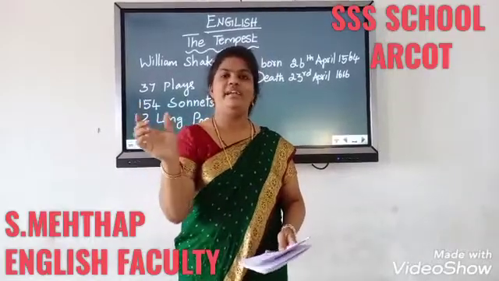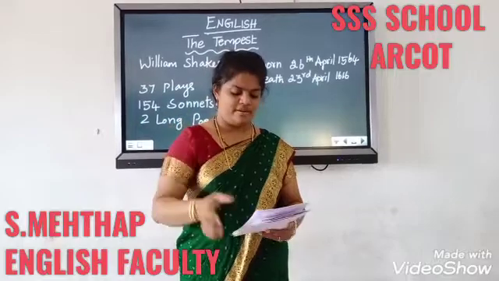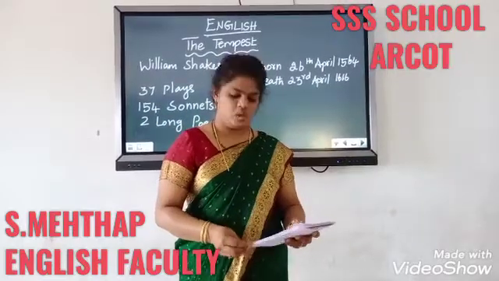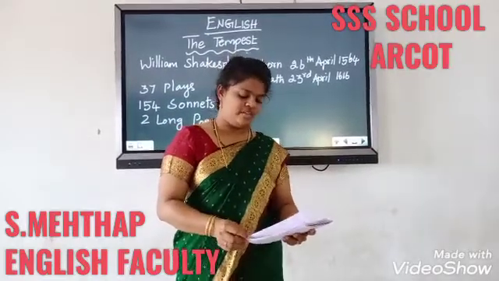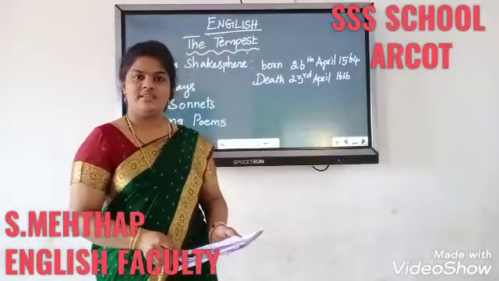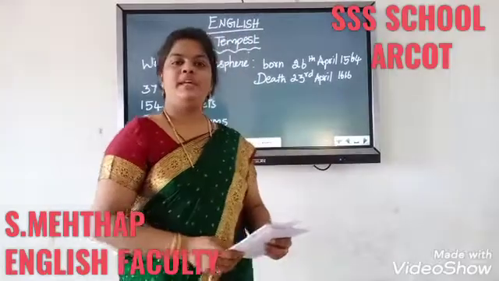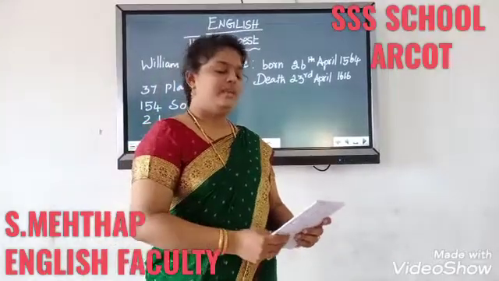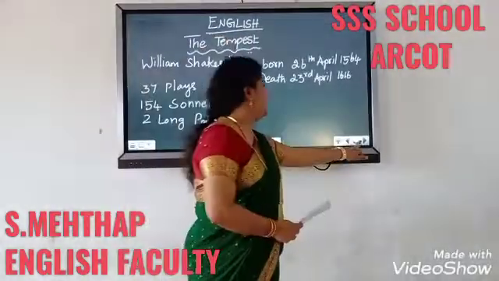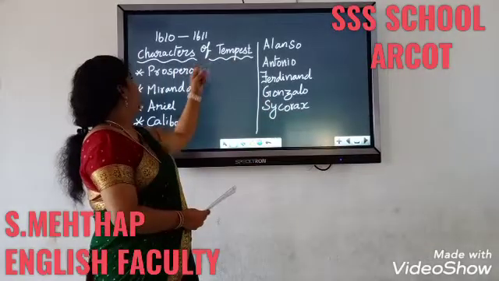He was given the title of Bard of Avon. His extant works, including all collaborations, consist of plays, sonnets and long poems. The Tempest is a play written by William Shakespeare in the period of 1610 to 1611.